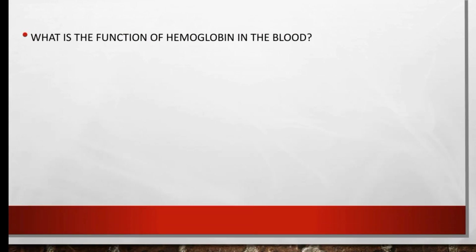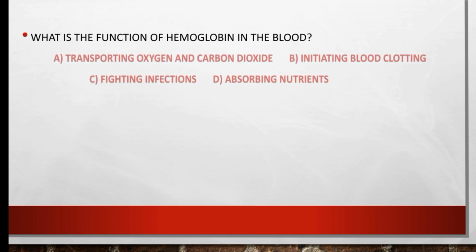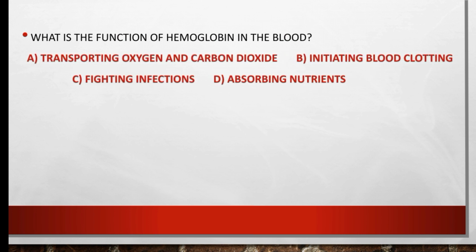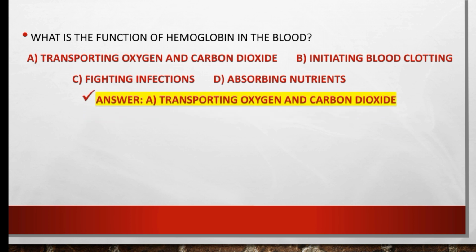What is the function of hemoglobin in the blood? Transport of oxygen and carbon dioxide, initiation of blood clotting, fighting infection, or absorbing nutrients? So, the function of hemoglobin in blood is the transport of oxygen and carbon dioxide.